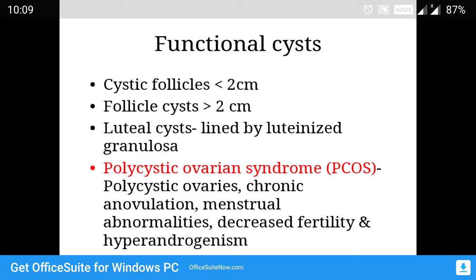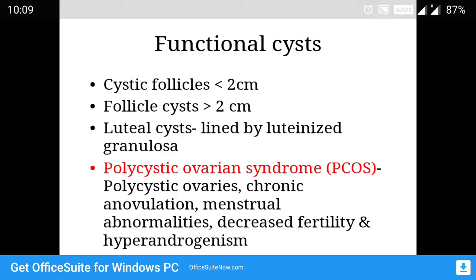So today's topic is ovary. There are some cysts that can be seen in ovary, like cystic follicles if it is less than 2 centimeters, and if they become more than 2, they are called follicle cysts or follicular cysts. Then luteal cysts can be seen, which are lined by luteinized granulosa cells.